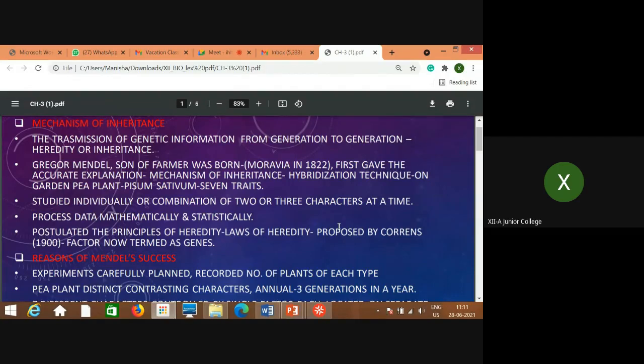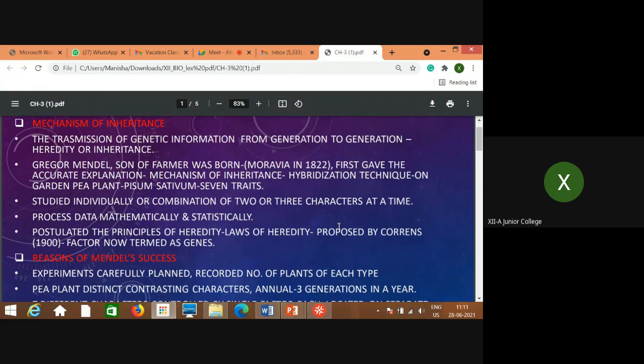The main basic thing why he selected the plant, there are so many reasons, but this is one of the reasons. Then he studied it individually, considering a single character, and also considering different characters at the same time, that means the combination of characters. At a time he considered 2 or 3 characters in his experiments.